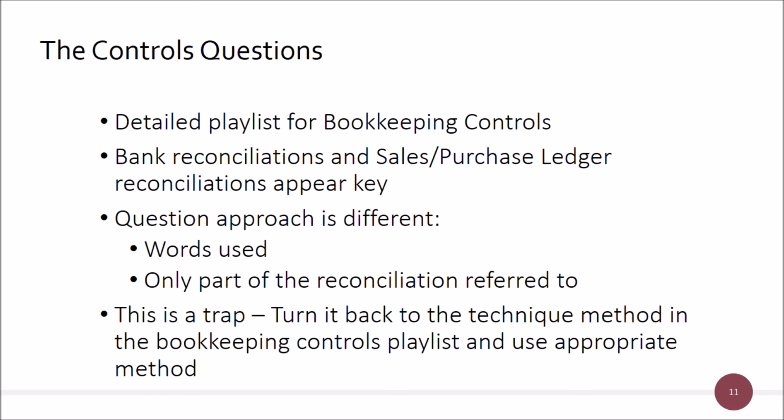Similarly, the sales ledger and purchase ledger questions are a trap to see whether you will set out two sets of T accounts, a sales ledger control account and a purchase ledger control account, and then consider and actually post the journals to those accounts and see what went on and what adjustments should be made. So if you don't take the technique approach in there, you will make this question much harder than it needs to be, and are heavily likely to make errors in it. If you actually apply accountancy technique, and after all, this is an accountancy exam and not a puzzle test for Mensa or what have you, then you'll make it a lot easier. So that is the controller questions.